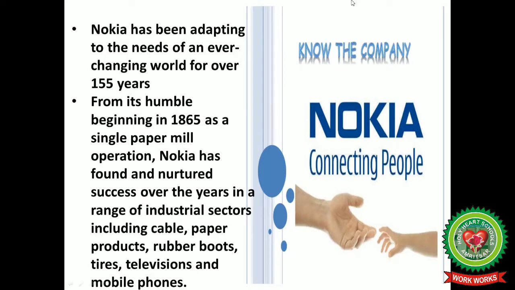From its humble beginning in 1865 as a single paper mill operation, Nokia has found and nurtured success over the years in a range of industrial sectors including cable, paper products, rubber boots, tires, televisions and mobile phones.